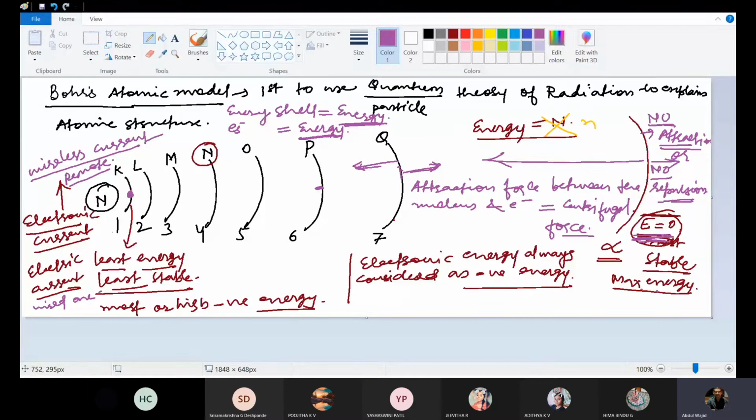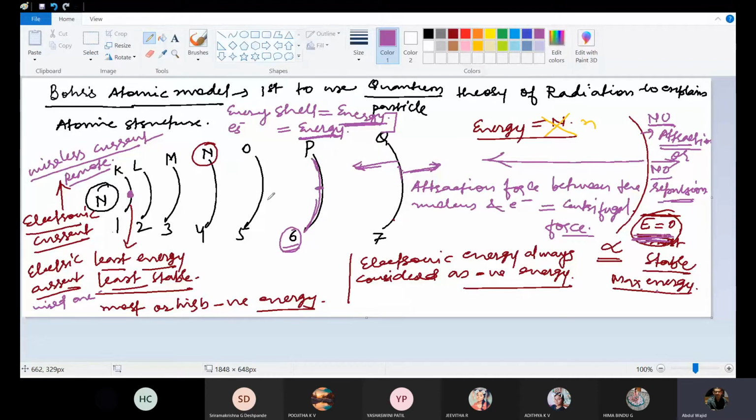So this is what the quantization of energy is. You have divided shells into different energy levels, and electrons also have a certain fixed amount of energy and will occupy a shell according to their energy level. This is called quantization of energy. And the electron will remain in its shell. Suppose the electron is in the sixth shell, it will remain in the sixth shell.